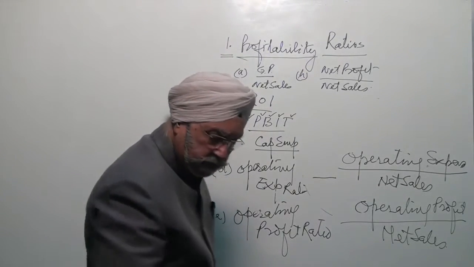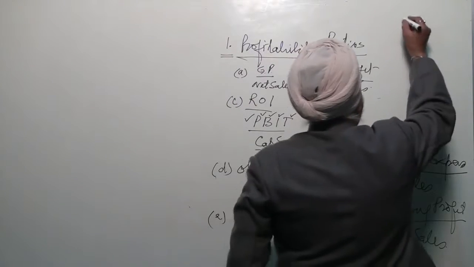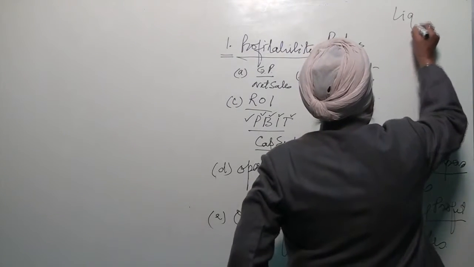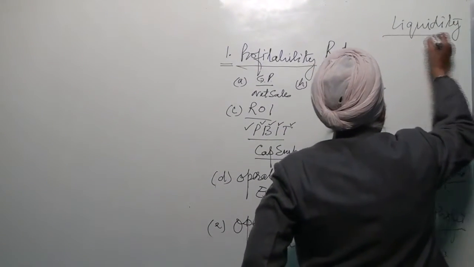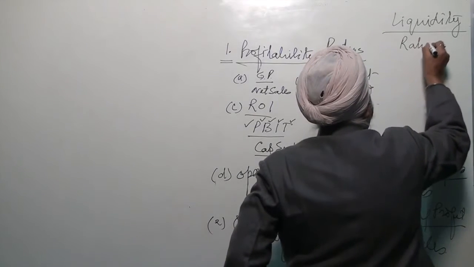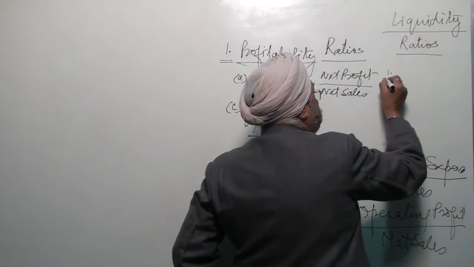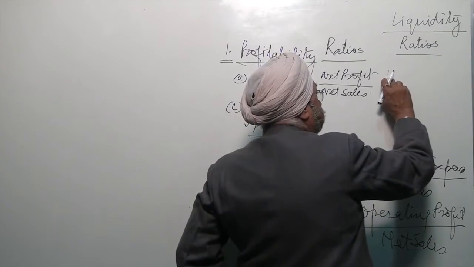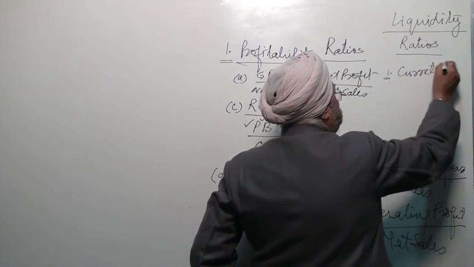Then the other ratios, liquidity ratios. Liquidity ratios are two. One is current ratio.